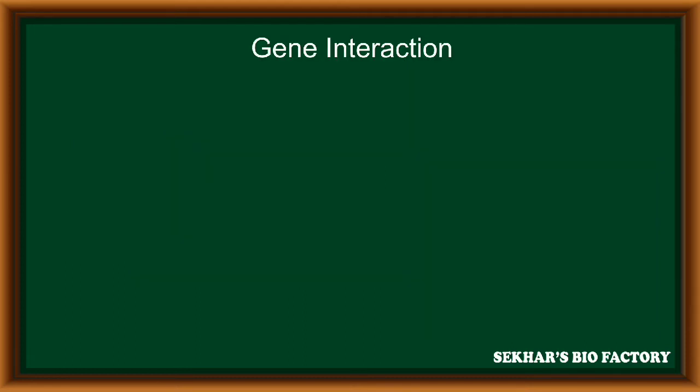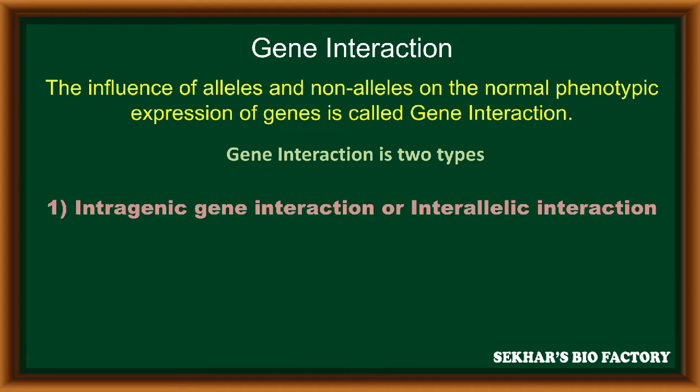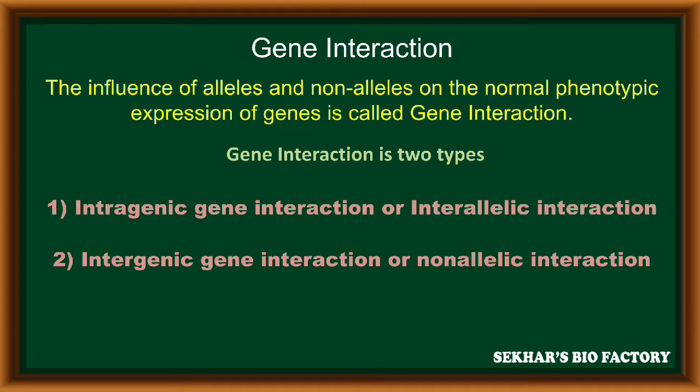Gene interaction. Gene interaction means the influence of alleles and non-alleles on the normal phenotypic expression of a gene. This gene interaction is basically of two types. The first type is intragenic gene interaction or interallelic interaction. The second type is intergenic gene interaction or non-allelic interaction.